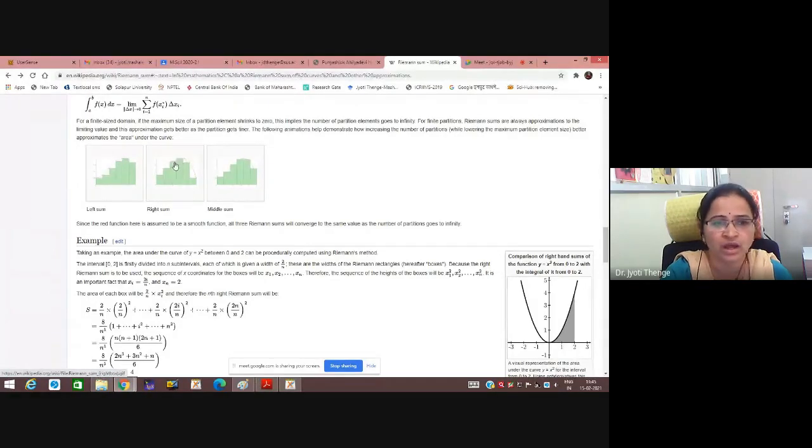Right sum means the point ti is selected as the second endpoint of the interval. Middle sum means we can select any ti in between the ith subinterval. And for our syllabus, we are considering the middle sum. Here in the middle sum, the animation shows how, if we increase the number of points, the middle sum reaches towards the actual area.